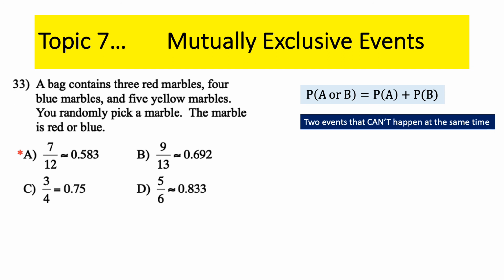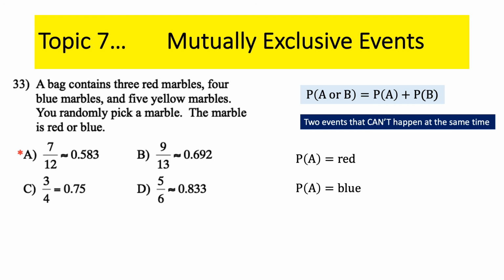So all we do is we take the two events. What is it asking you to do? Is it red or blue? So the order doesn't matter. Probability of A we'll say is red. Probability of B, in other words blue, will be my second one.